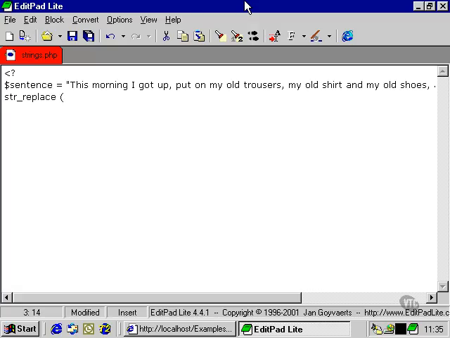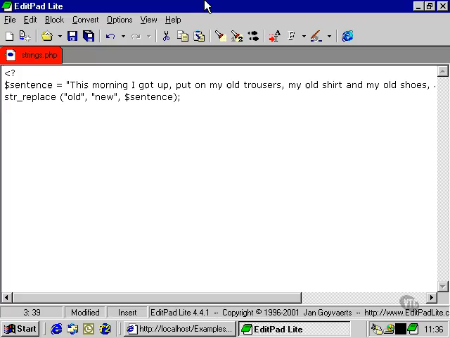Now str_replace, and you'll notice that there's an underscore between those two words. You need to put that in to make sure that it's spelt correctly and PHP will correctly identify the name of the function. This function takes three variables, the first of which is the string or set of characters that we want to find and replace. In this case, let's say old. The next parameter is whatever we want to replace it with. Let's say new. The third parameter is whatever string we want this to act on.